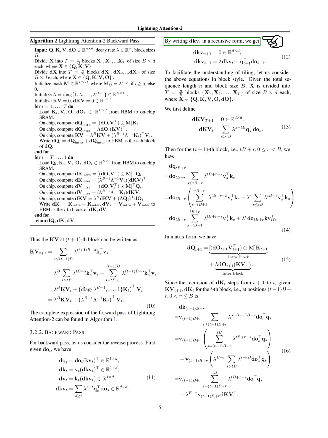We can express dkv_t recursively, starting with dkv_{n+1} being 0, and dkv_{t-1} being the sum of lambda times dkv_t and the product of the transpose of q_{t-1} and do_{t-1}. To better understand this, let's consider these equations in a block style.